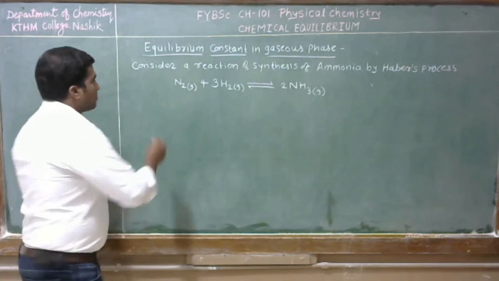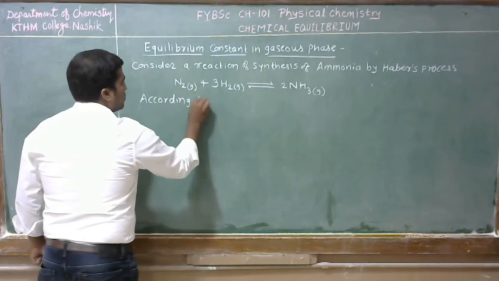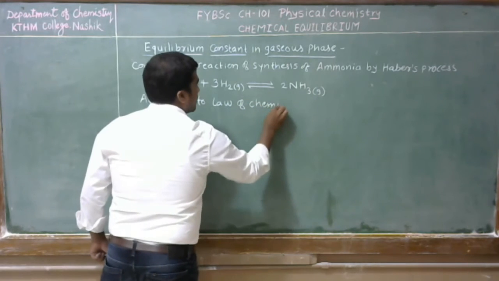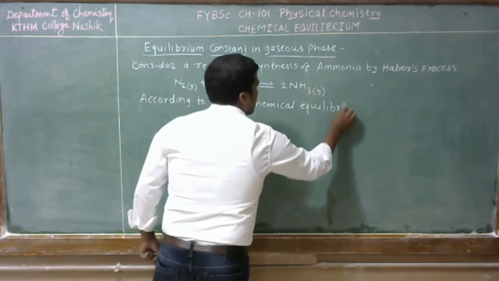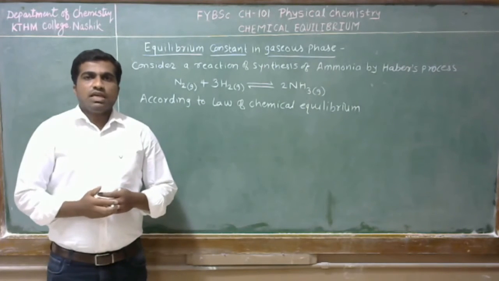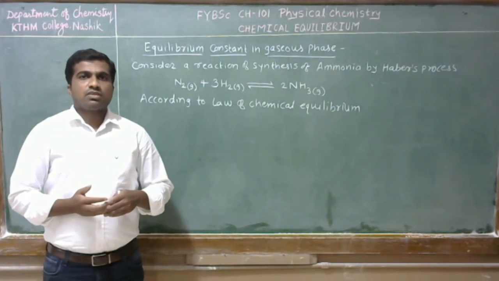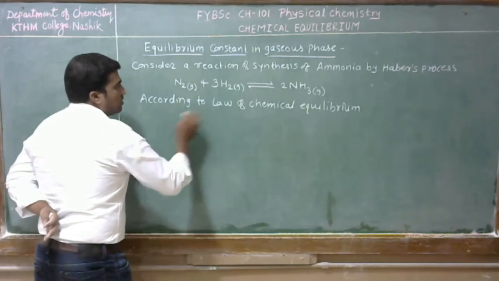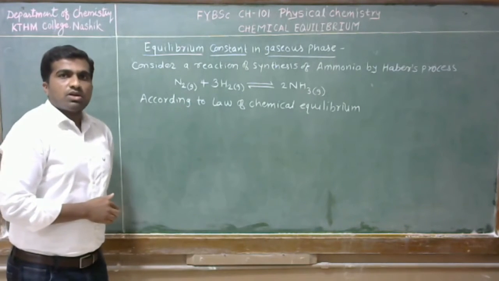So according to the law of chemical equilibrium, we can write the equilibrium constant in the form of, so according to the law of chemical equilibrium, we have to write this chemical equation into equilibrium constant.